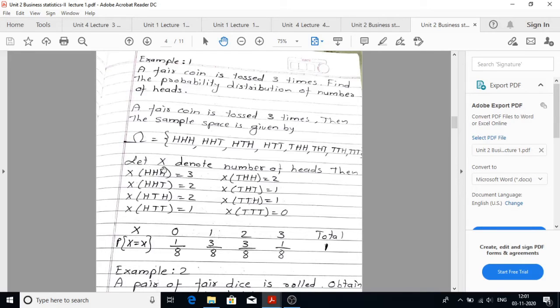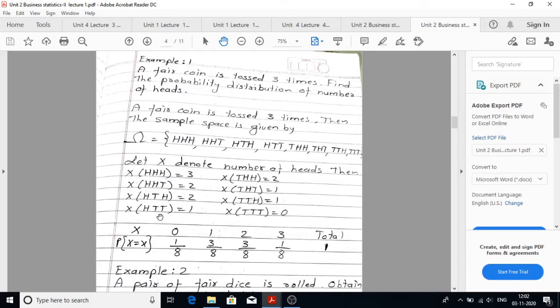So let X denote number of heads, then X of HHH is equal to 3 because there are 3 heads in this particular sample point. X of HHT is given by 2 because there are 2 heads. X of HTH, again it becomes 2 because there are 2 heads.